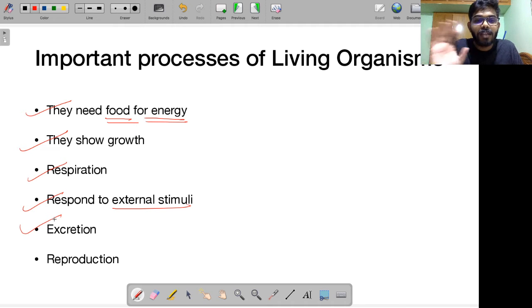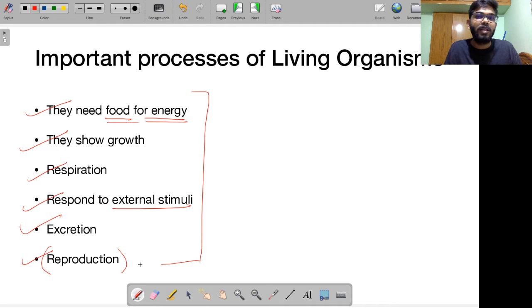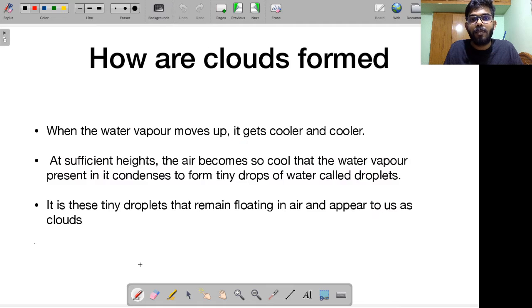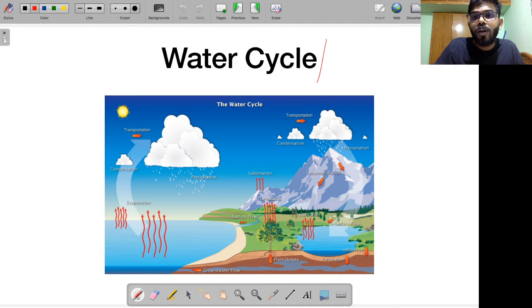Even animals and plants do excretion. Then finally, remember reproduction, right? This is the ultimate objective of life, to give birth to the next generation. Okay, be it plants or animals, you see that they reproduce. This is an important process of living organisms. All right, so all important processes of living organisms have been summarized in this slide. Okay, let me close this chapter and move ahead, and let me talk about something called the hydrological cycle.